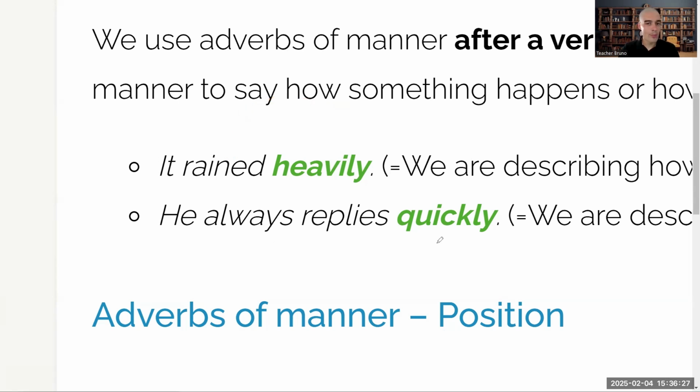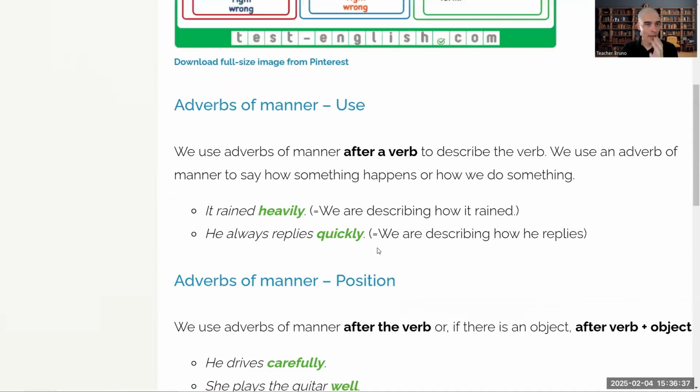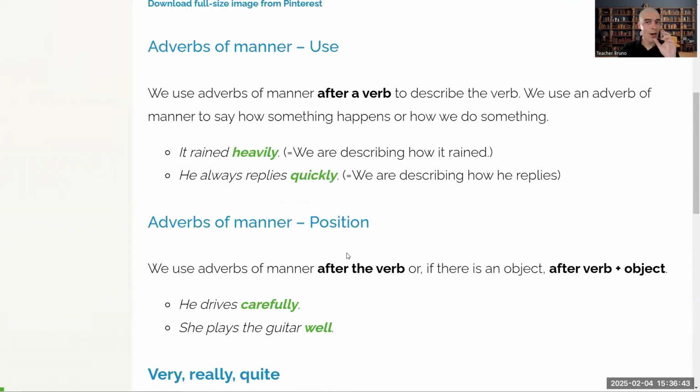He always replies quickly. Quickly is describing the verb reply. So adverbs describe verbs, actions, how we do something.